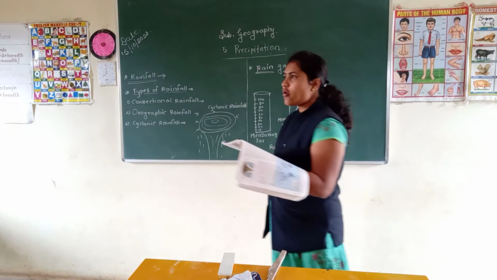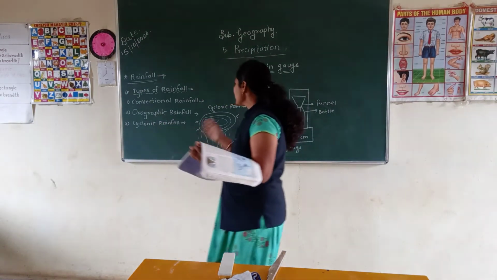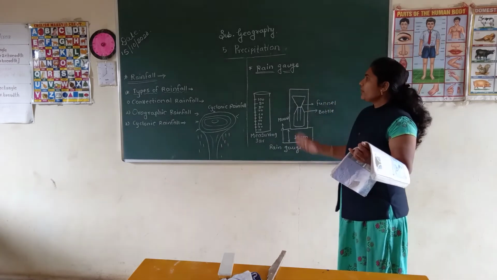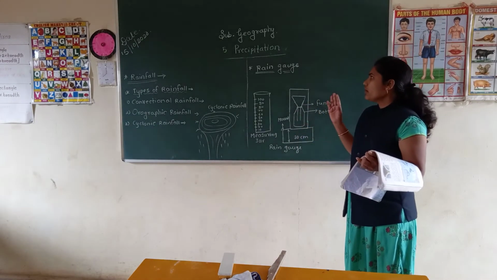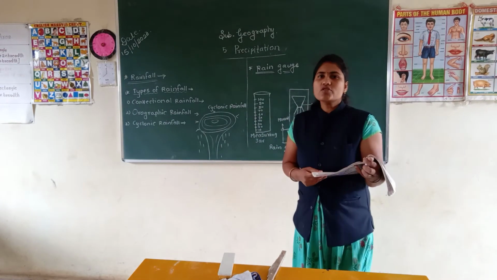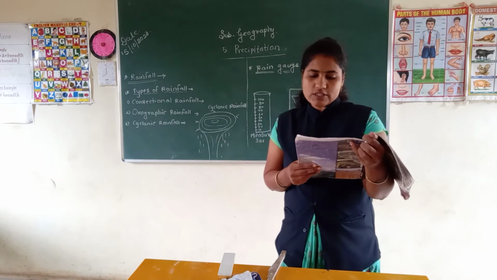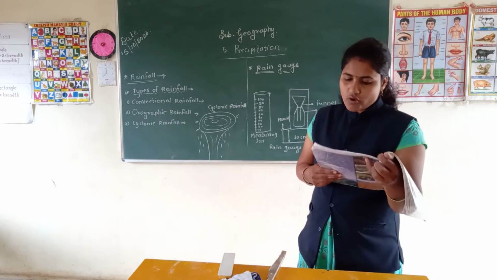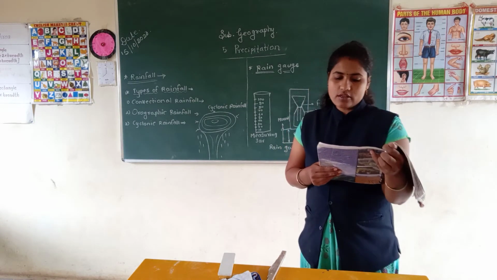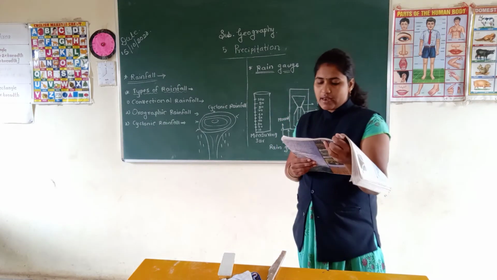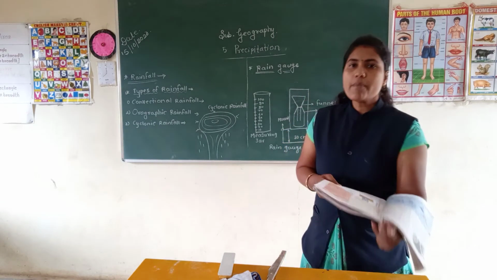How is snowfall measured? Now see students, we have seen that we measure rainwater with the help of the rain gauge. Now how do we measure snowfall? Snowfall can also be measured with the help of the rain gauge. For this, the container full of snow particles is heated carefully to melt the snow. Then the water is measured. A layer of 120 millimeters of ice is equivalent to 10 millimeters of rainfall.